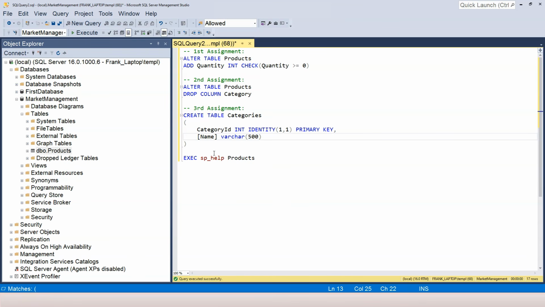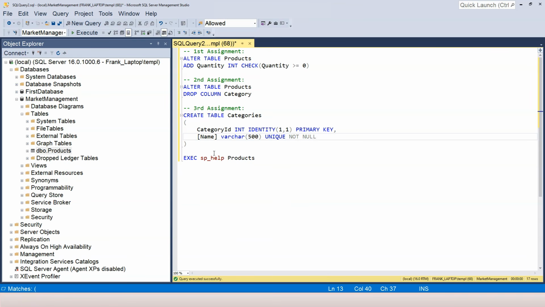What type of column constraint do I want to add to it? Perhaps I want the name to be unique. You don't want to have multiple fruit records in the categories table. It does not make sense at all. So I want to make it unique. I can add the unique column constraint like this. Another column constraint I want to add is not null.